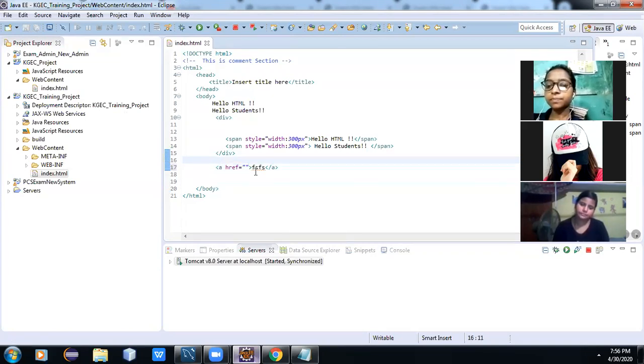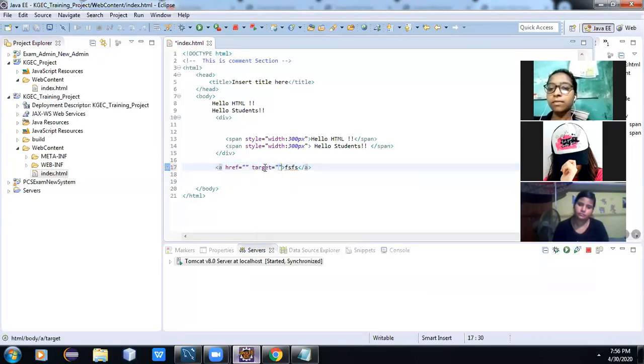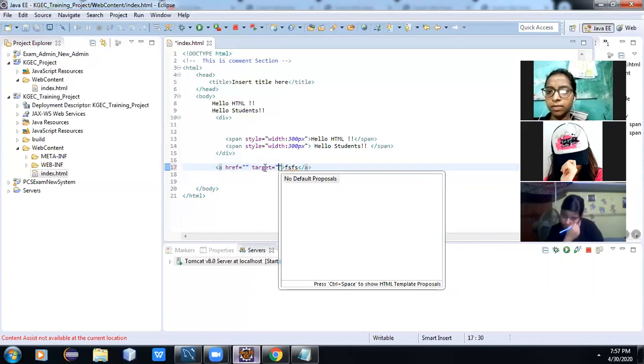And then there is the target attribute. There are multiple options in target. You can write underscore blank or underscore self. Sometimes it replaces that page, sometimes it opens a new tab. Okay, there is a target attribute you can mention. Clear? Yes, sir.